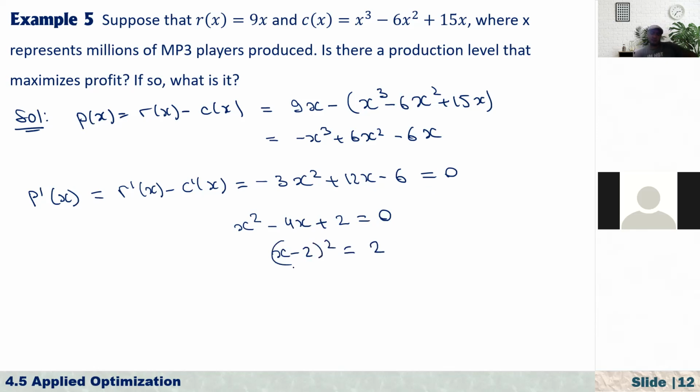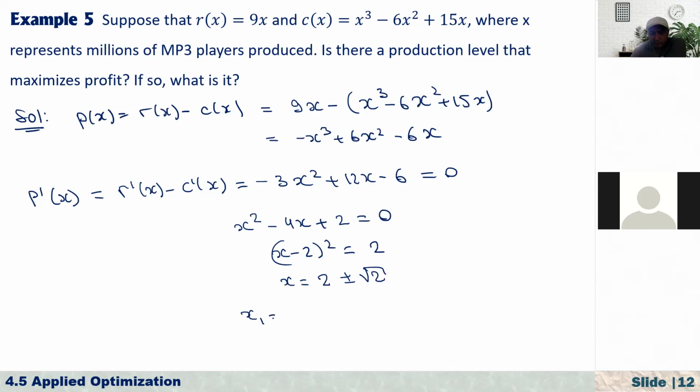Because if you expand this, on the left-hand side, x squared minus 4x plus 4, and take it to the other side, it is 2, right? So what is x here then? If you solve this for x, x is equal to 2, taking the negative 2 to the right-hand side, plus or minus square root of 2. So it has 2 critical points.